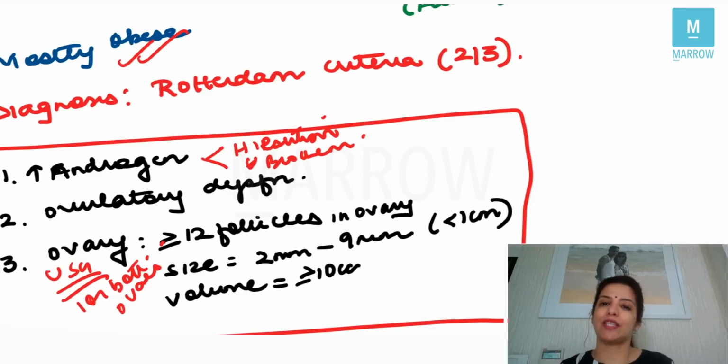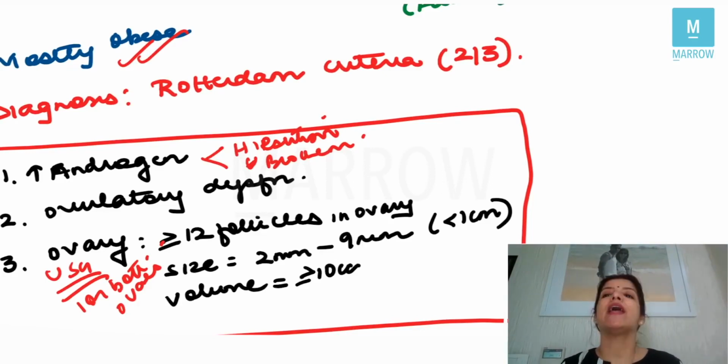The size should be less than 1 centimeter and volume should be more than or equal to 10 cc. Right? Out of these three, any two should be present. Which means that once there was a question asked that there is a female who comes to you with hirsutism and her ovaries are normal. Now, can ovaries be normal in a patient of PCOS?